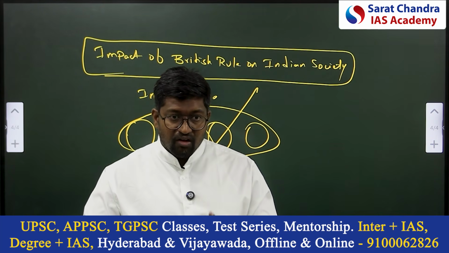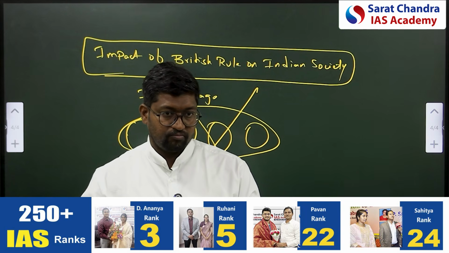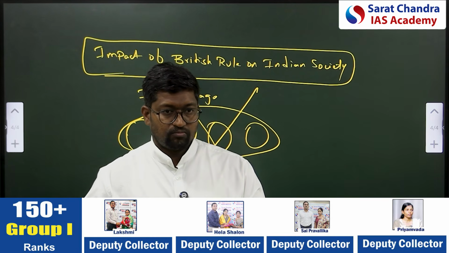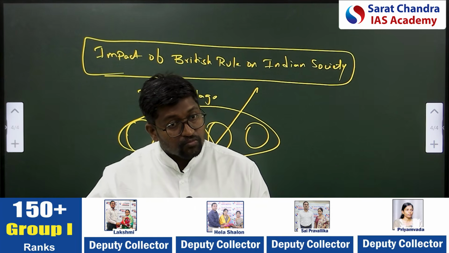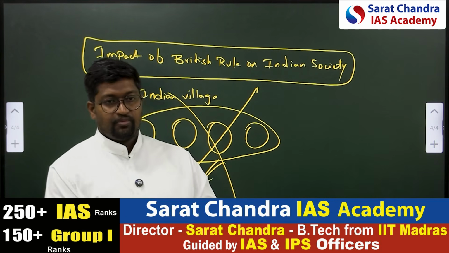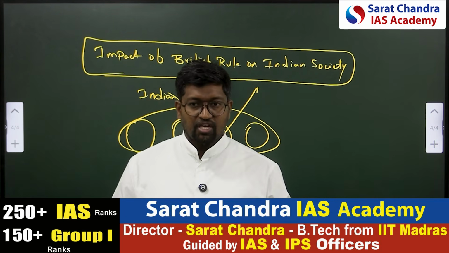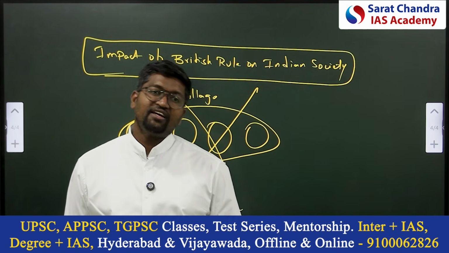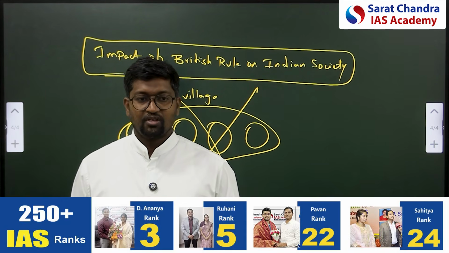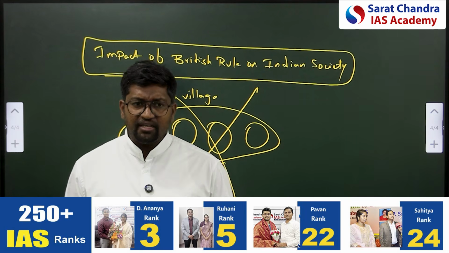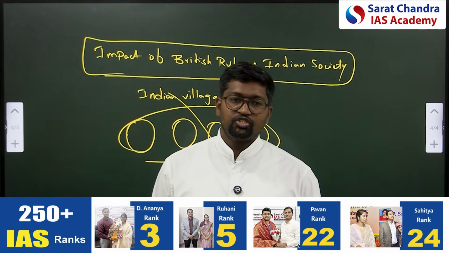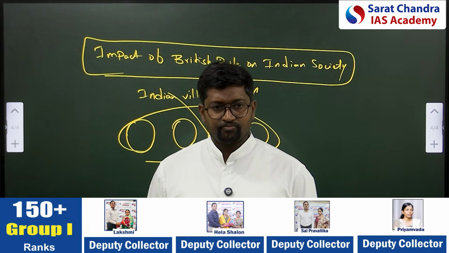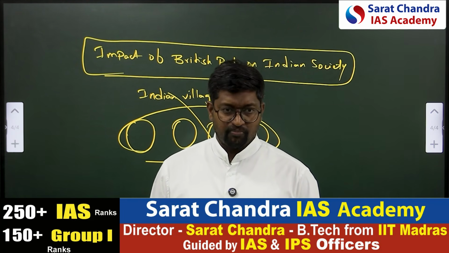What is the area where they can exploit India? See, if I go to rob, I go to a bank, because a bank has the source of money. I go to a jewelry shop for the purpose of robbing jewelry.